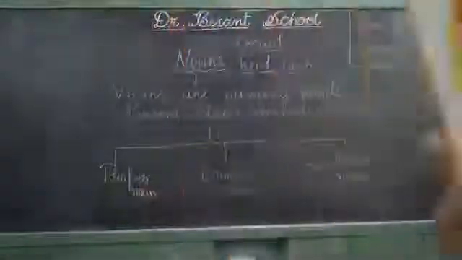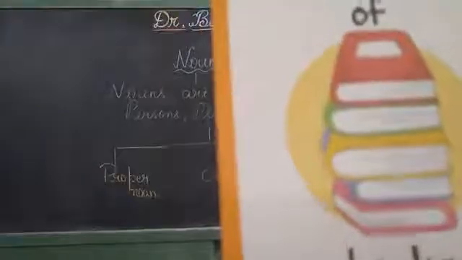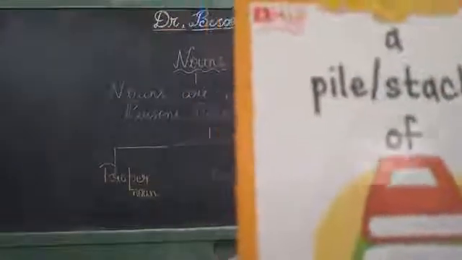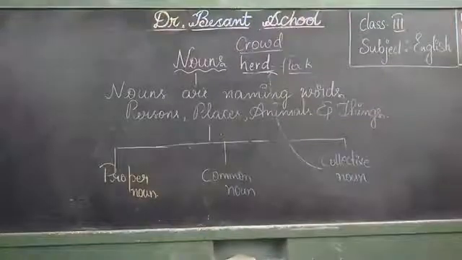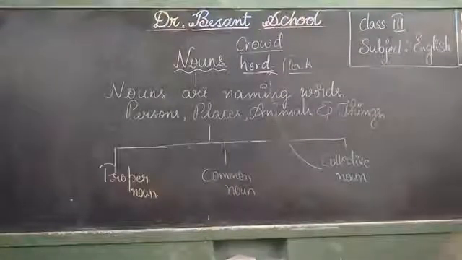Same way, book. How many? Only 1. So we call it a book. Here if you observe, you have many. So we say a pile of books or a stack of books. Pile or stack we can use for books. So it is a collective noun. Next, sheep. How many? Only 1. So we call it a sheep. If there is more than 1, we call them a flock of sheep.